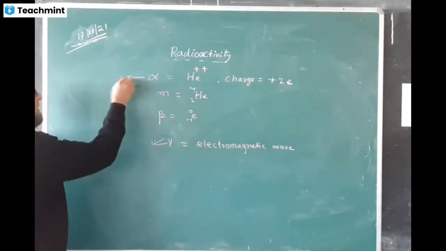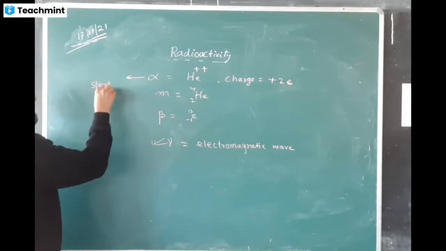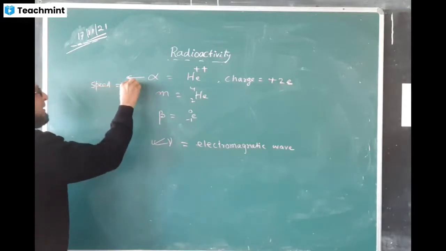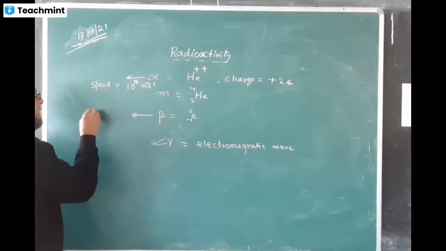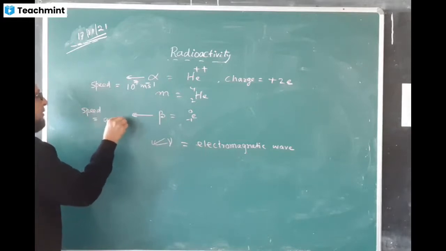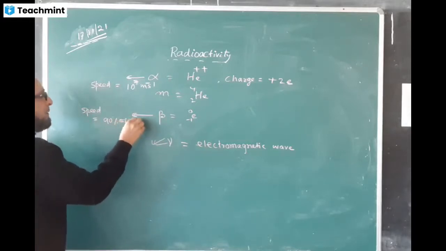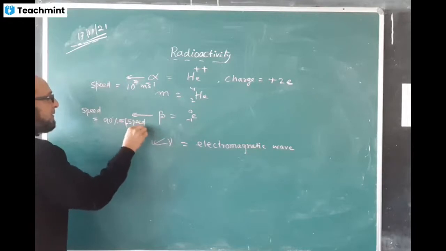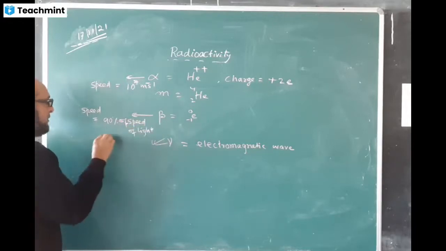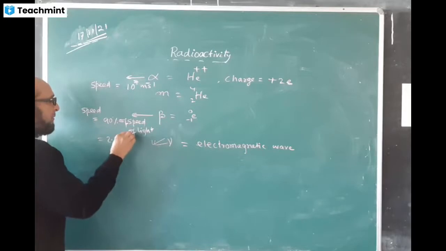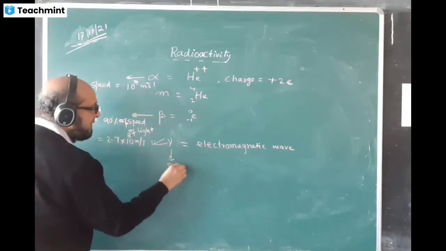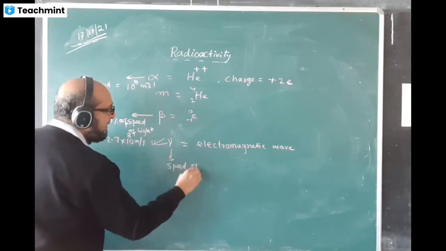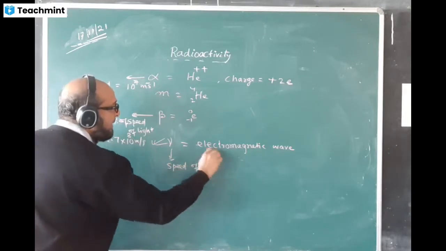The speed of alpha is of the order of 10 to the power of 7 meters per second. The speed of beta is 90% of the speed of light. The speed of light is 2.7 into 10 to the power of 8 meters per second. And gamma travels with a speed equal to the speed of light, being electromagnetic in nature.